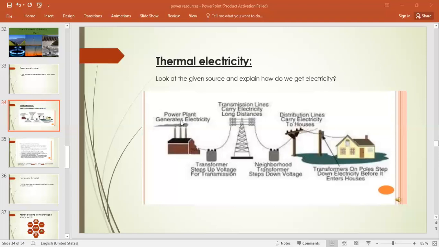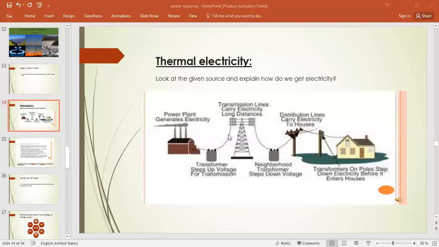Here, this is the power plant, right? Where with the help of fossil fuel, coal, oil, or gas, electricity is being produced, right? And then fossil fuels are burned to produce steam. It moves to the turbines to generate electricity, and then the transformer controls the voltage and transfers electricity to pylons through transmission lines, right? This structure you must have seen, these are called pylons, which have the long transmission lines.